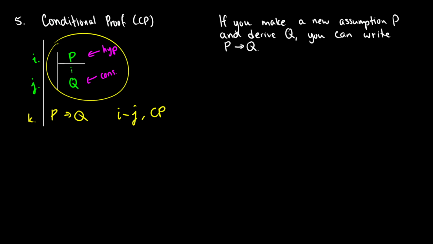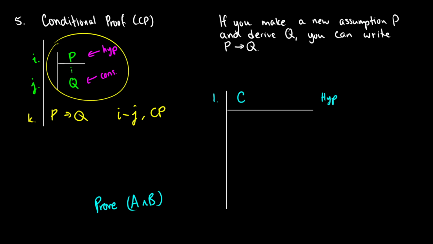So we just did that example before, but let's just make a new hypothetical example here on the right side, and let's do it with reiteration too. Okay, so let's say in line 1 I start with C. This is my only assumption. So we'll call this the hypothesis. And what I want to do with this is I want to prove that if we have A and B, then we have C. That's what I want to prove.